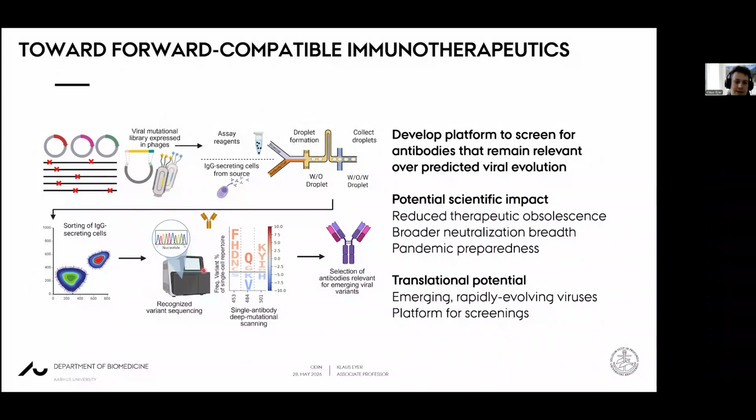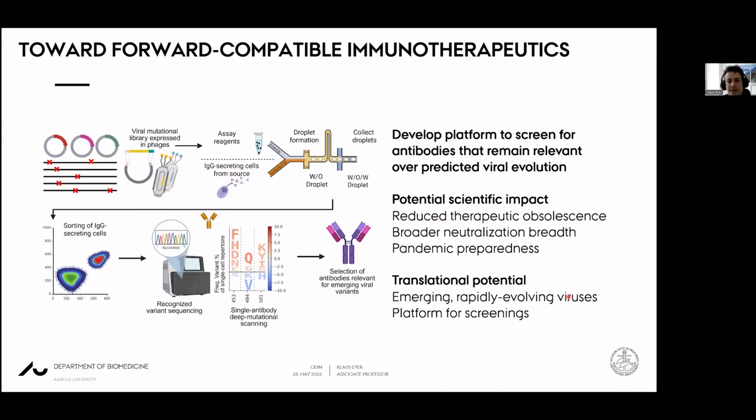We sort them, we sequence them, and then we try to select the antibodies that might stay relevant either for that specific outbreak or for future variants that might become relevant. So this would then allow us to select candidates against future viruses that circulate in the population.